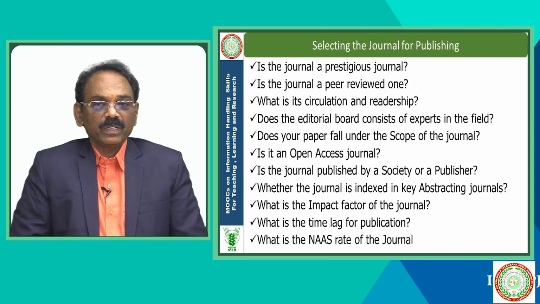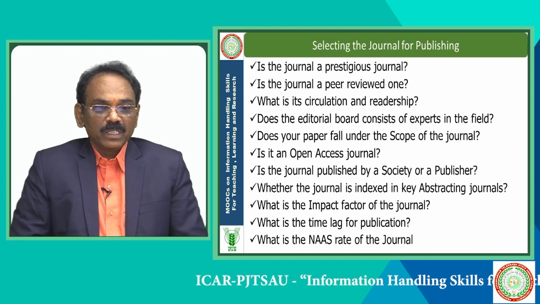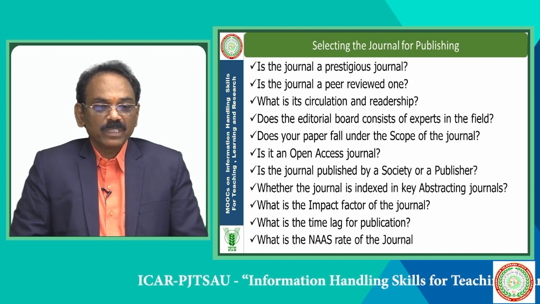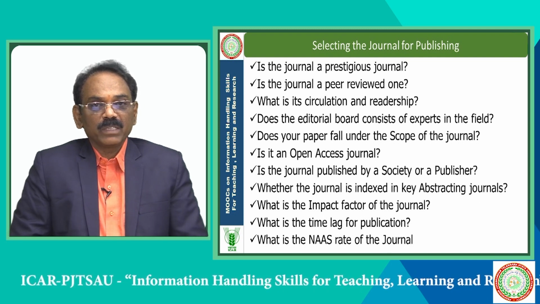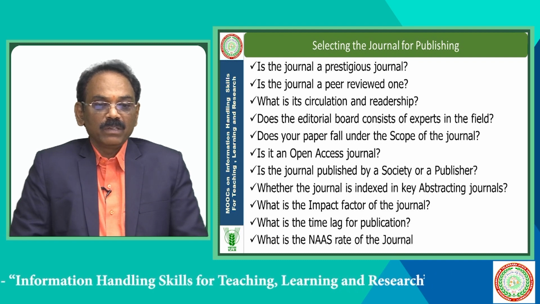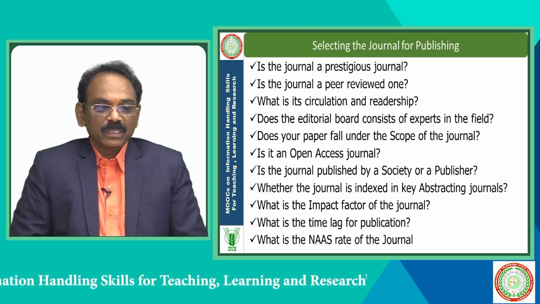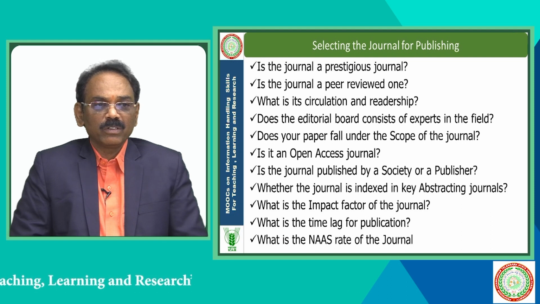Selecting the journal for publishing: is the journal a prestigious journal, is it a peer-reviewed one, what is the circulation and readership of the journal, does the editorial board consist of experts in the field, does your paper fall under the scope of the journal, is it an open access journal, is the journal published by a society or publisher, is the journal indexed in key abstracting journals, what is the impact factor of the journal, what is the time lag for publication, and what is the NAAS rate of the journal. When selecting a journal, you should observe all these things.